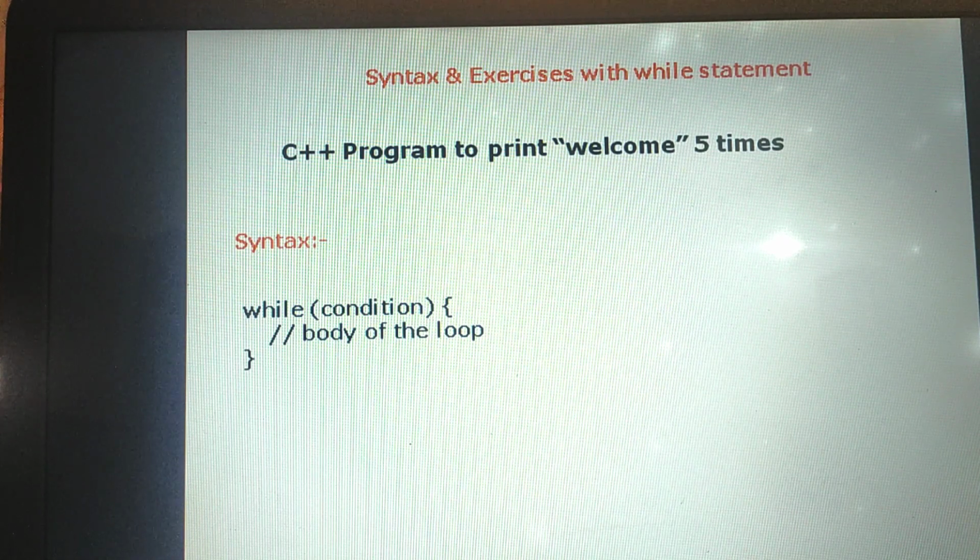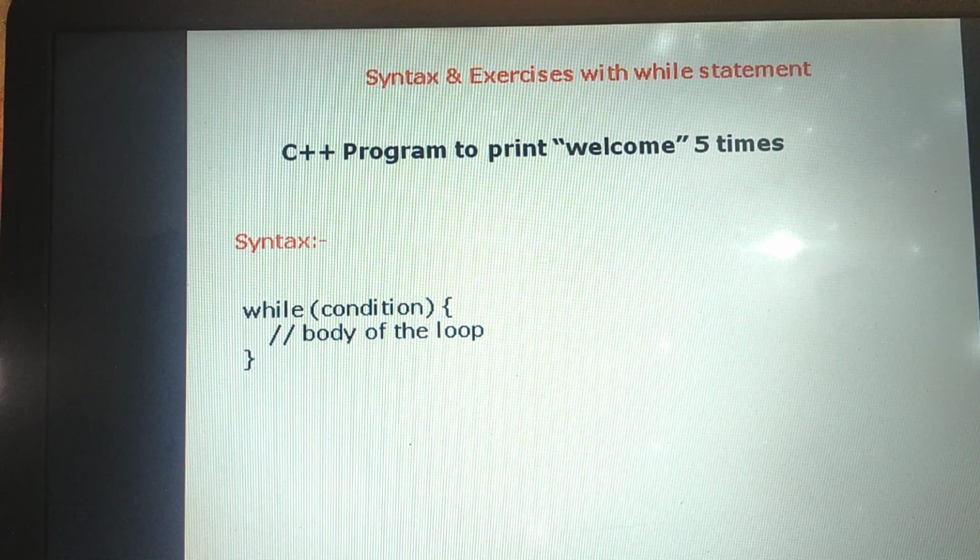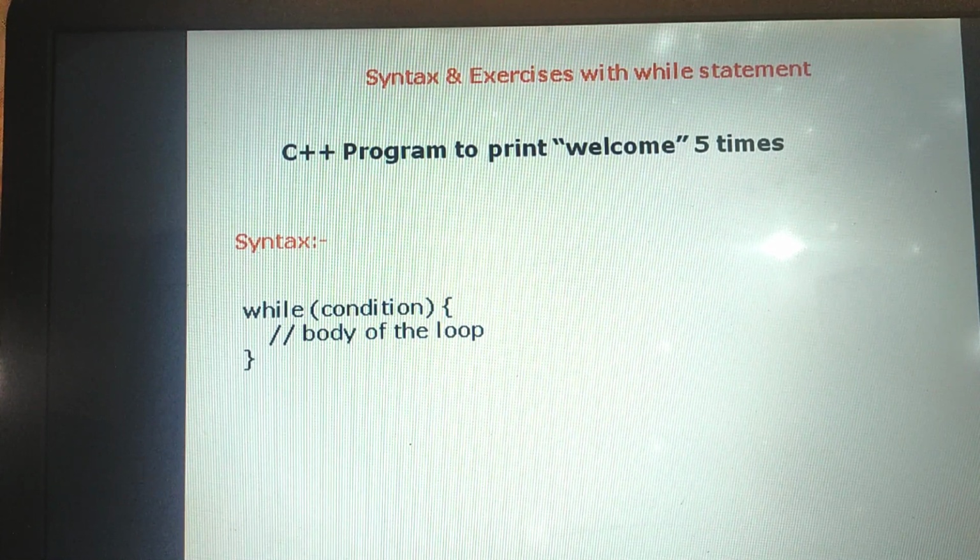The iteration statements are used to repeat a part of a program until a certain condition is satisfied. Now we can see the different types of iteration statements supported by the C++ language. C++ supports three main types of iteration statements. The first one is while, the next one is do while, and the last one is for. Working with these three iteration statements is similar, but there is a minor difference.